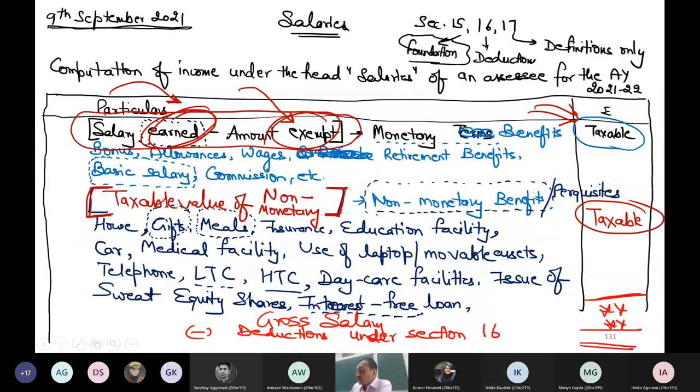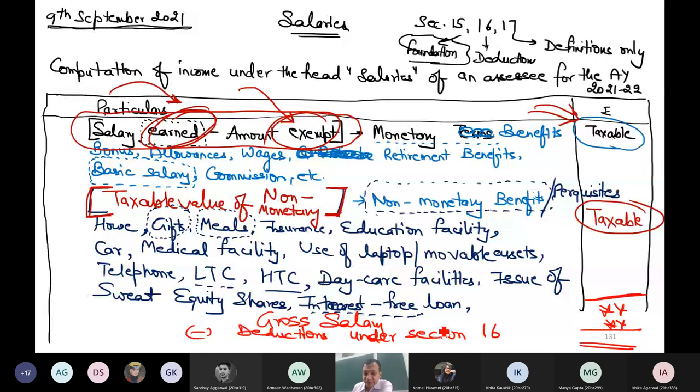While computing total income, I was getting deduction under section 80. But while computing salary income, the section is different. The concepts are different. So my deduction here is not section 80. Section 80 deduction is not given from salary. It is given from the total of all 5 heads. But from salary only, I will get a deduction under separate provisions, that is section 16.